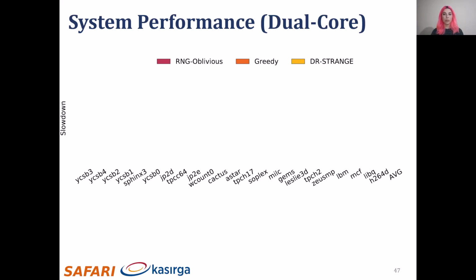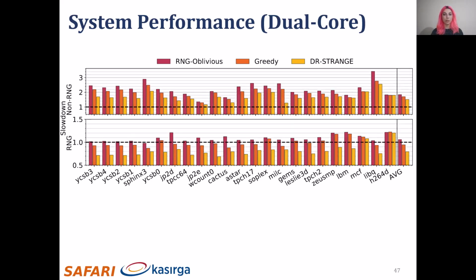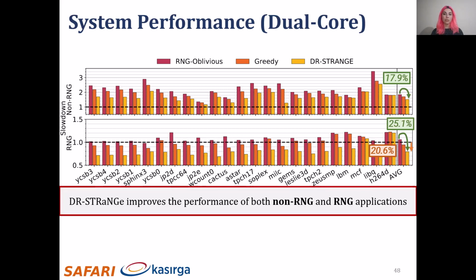We show the slowdown of non-RNG and RNG applications in workloads executed on a dual-core system, compared to the performance of each application when executed alone on a single core. DR-STRaNGe reduces the execution time of non-RNG applications by 17.9% and RNG applications by 25%. It also improves the average performance of RNG applications by 20%, compared to the performance of RNG applications when executed alone on a single core due to the lower TRNG latency. We conclude that DR-STRaNGe improves the performance of both non-RNG and RNG applications.